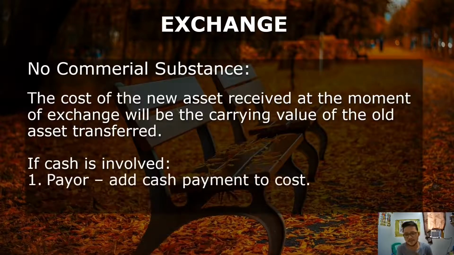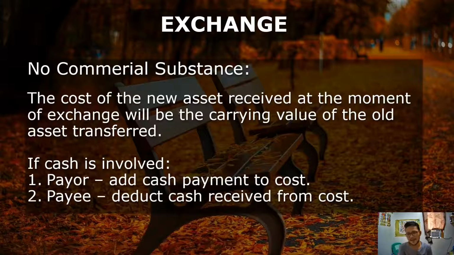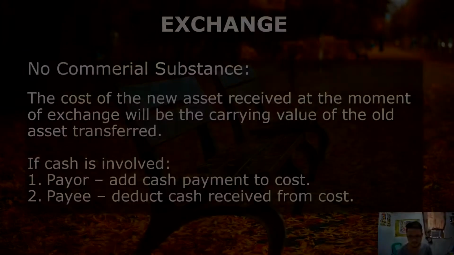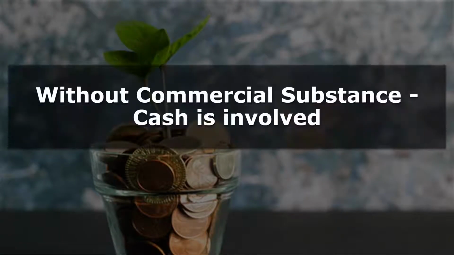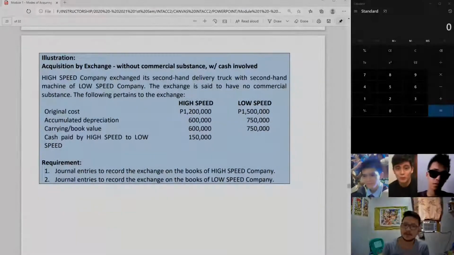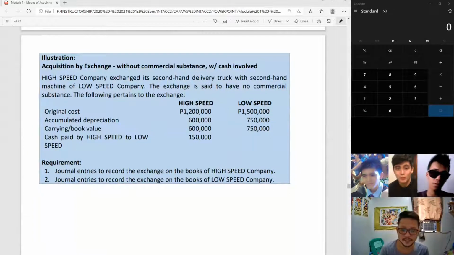If cash is involved, the same rule would apply as with commercial substance about cash, wherein the payer will add the cash payment to the cost and the payee will deduct the payment from the cost. This time, no commercial substance tayo pero may cash involved. Just a quick reminder, when there is no commercial substance, you will not be recording any gains or losses.